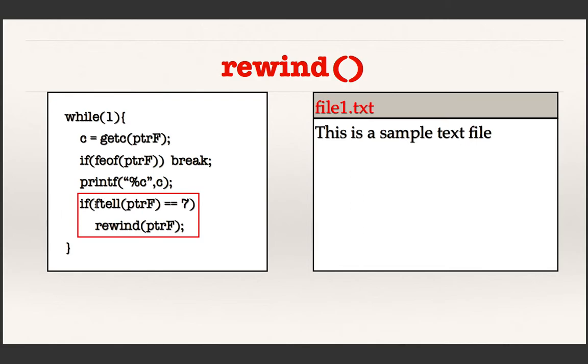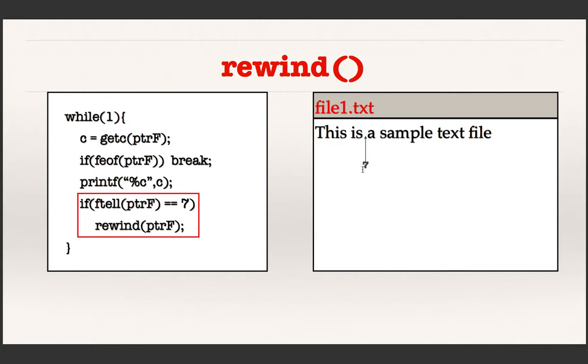Because you know what ftell is, what this part is doing is checking whether I have reached position 7 in the file. Where is position 7? 7 is this: 0, 1, 2, 3, 4, 5, 6, 7. So I am checking for 7. If I have already reached 7, I say rewind.